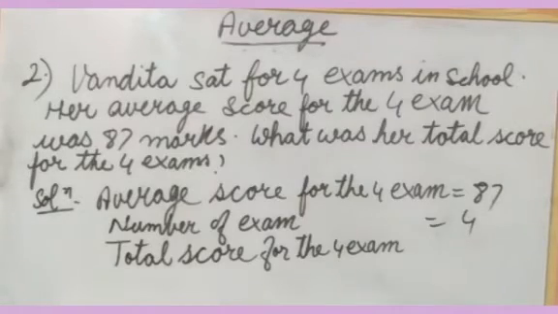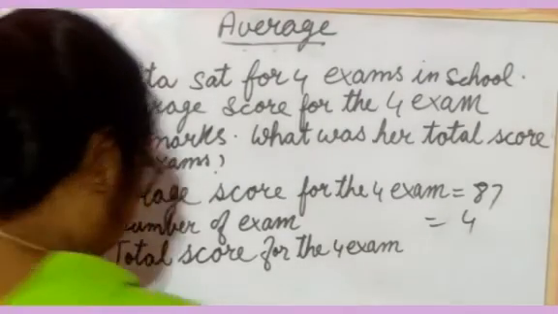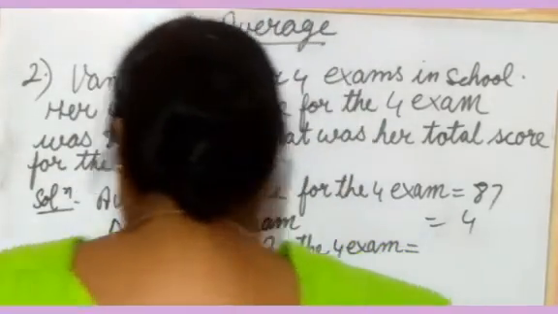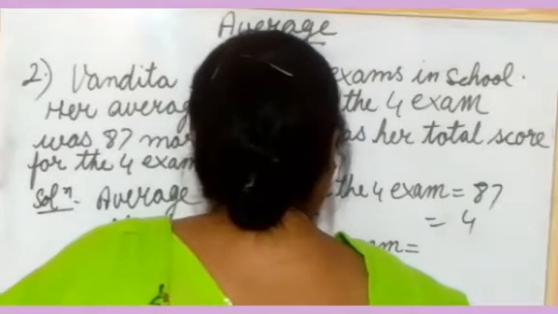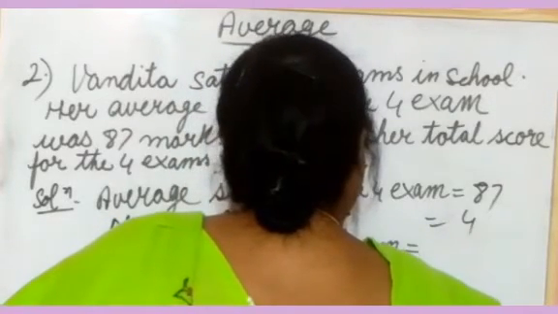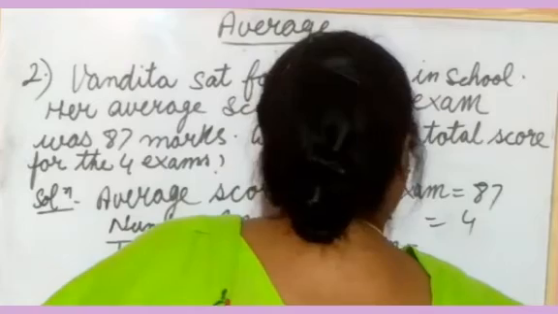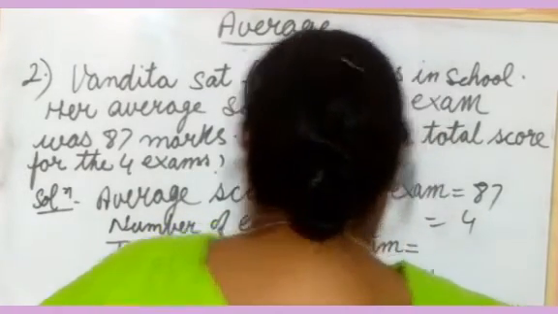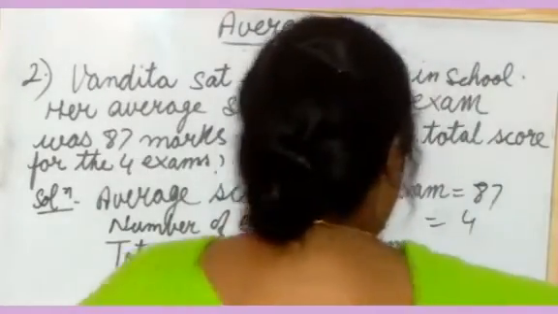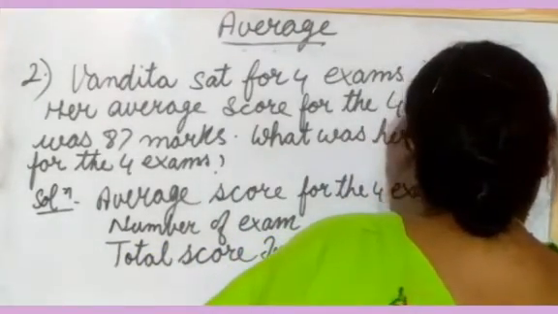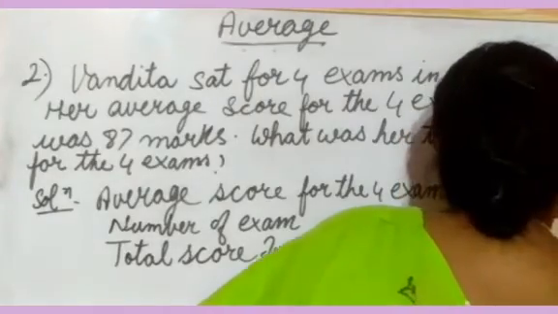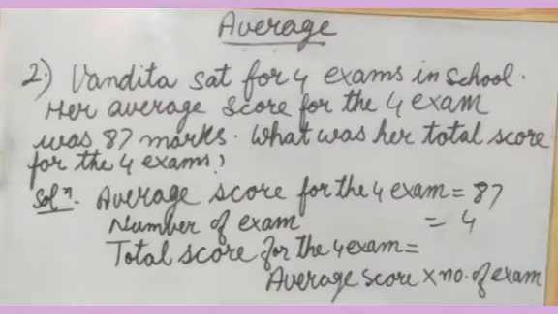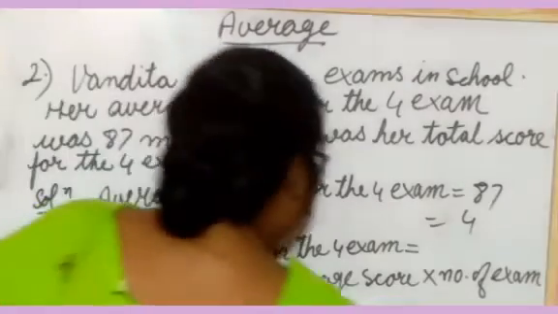So how will you take out the total score of the 4 exams here? Total score equal to average score into number of exams. What was the average score here? 87.